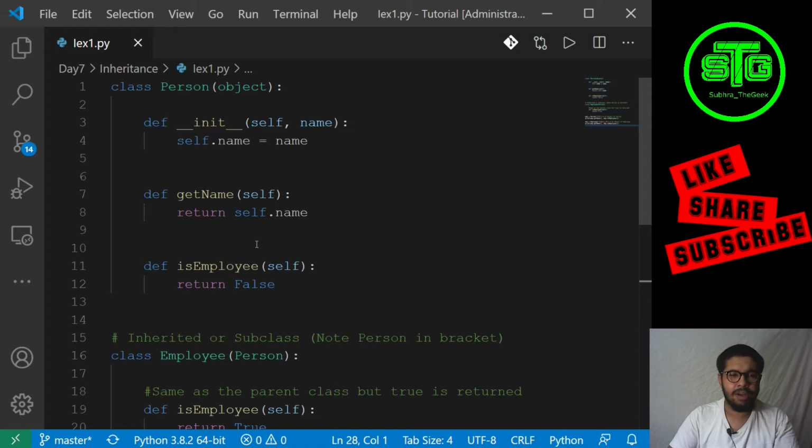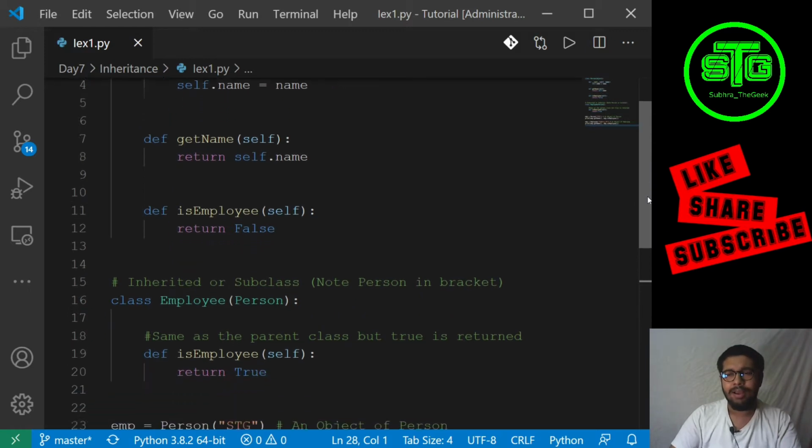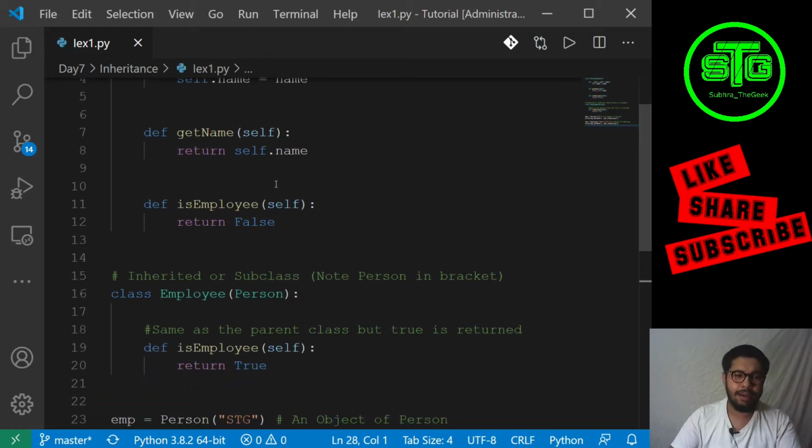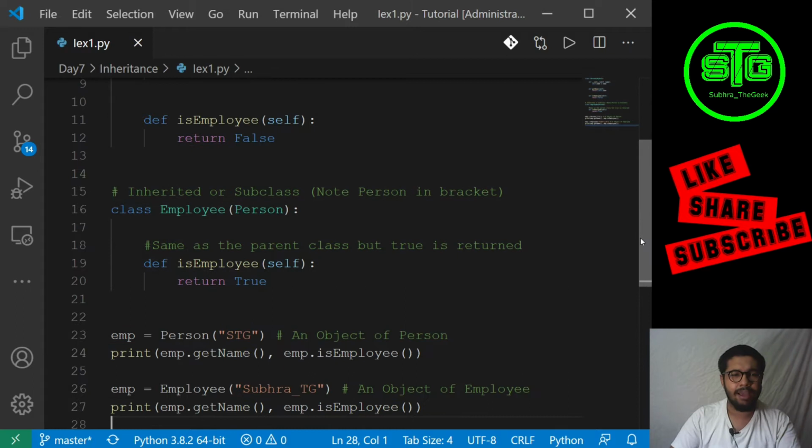I have two functions over here. One is get name, which gives us the name which we have sent, and another one is is employee. Is employee is a boolean function. It returns false for the class Person. Then we have class Employee, which inherits.